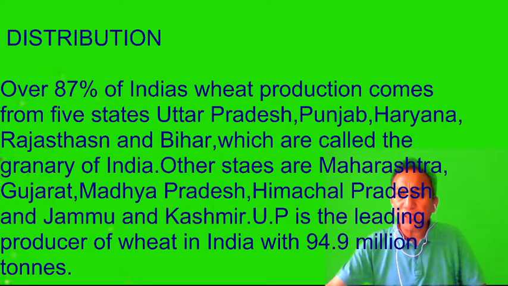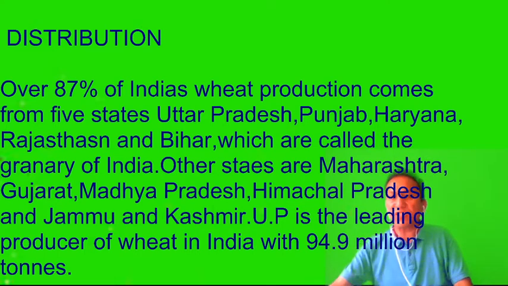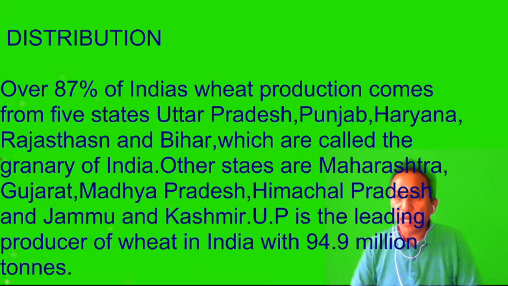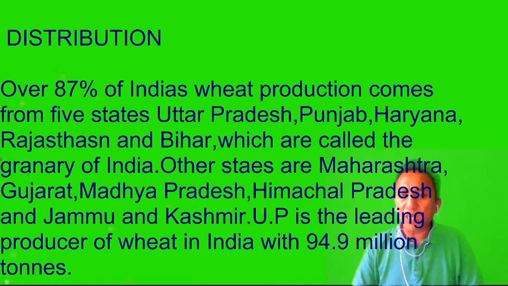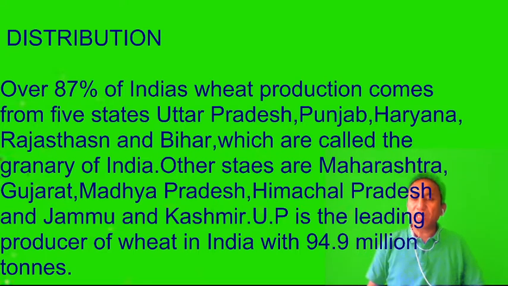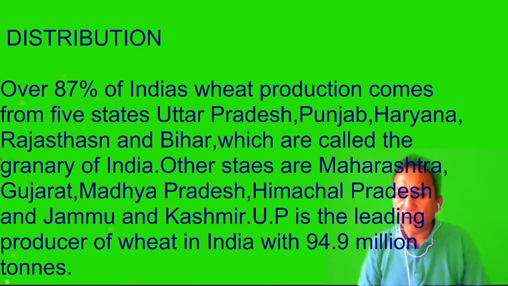Over 87% of India's wheat production comes from 5 states: Uttar Pradesh, Punjab, Haryana, Rajasthan, Bihar. These are also called the granaries of our country, because of their huge production of food crops, mainly wheat.